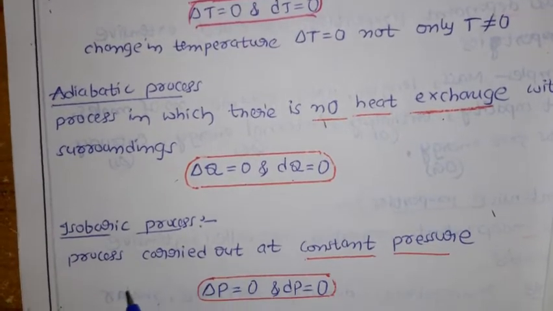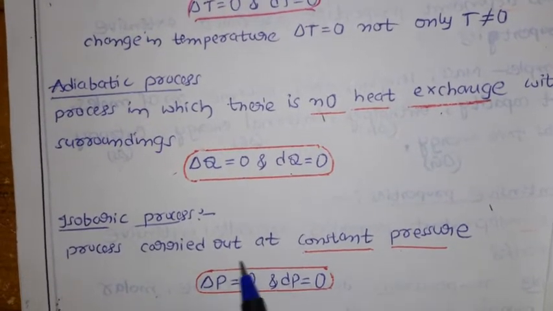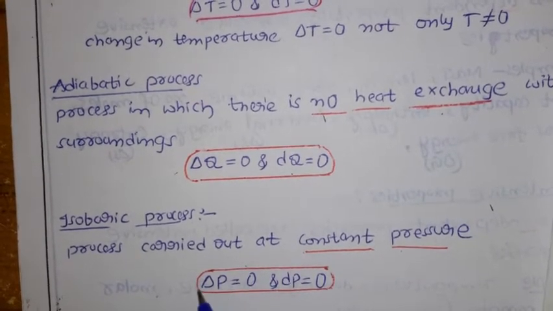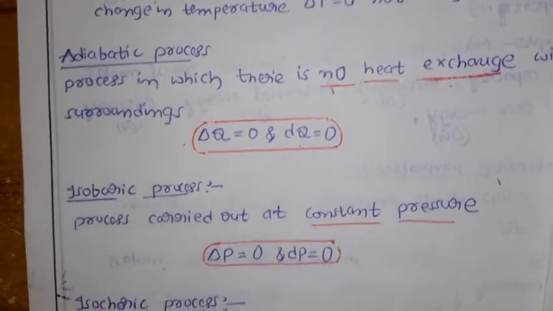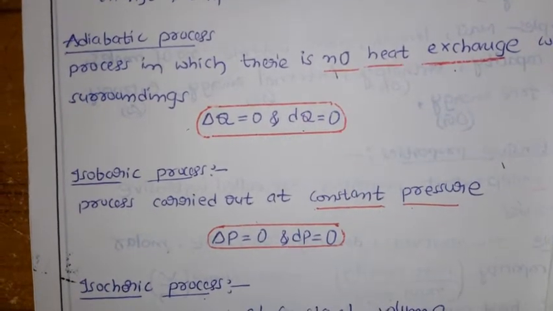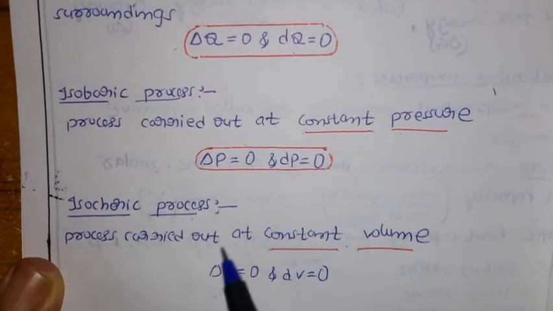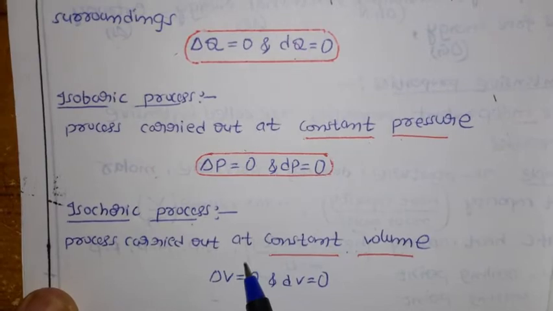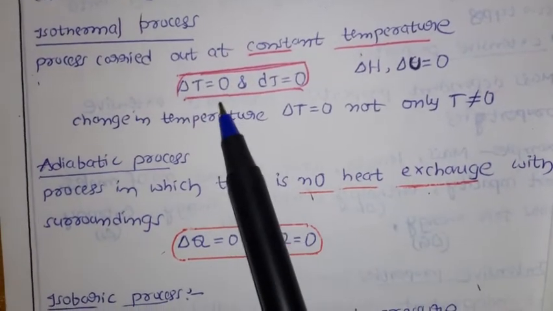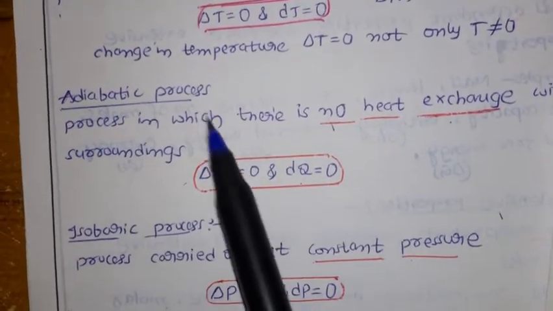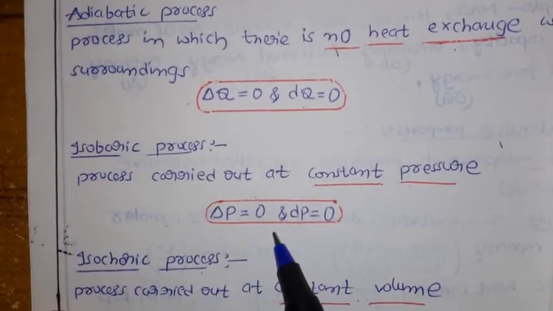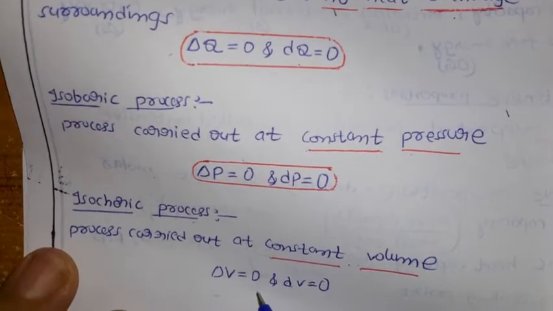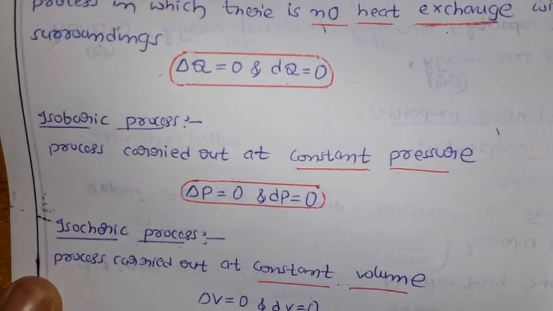Isobaric process means a process carried out at constant pressure, meaning delta P, the change in pressure, is 0. I am talking about the delta, the change in pressure, not the pressure. Next, isochoric process means a process carried out at constant volume, meaning the change in volume is 0, not the volume itself. So isothermal means delta T 0, adiabatic means delta Q 0, isobaric means delta P 0, and isochoric means constant volume, nothing but delta V 0. Already these terms we came across in Boyle's law, Charles law and Avogadro law.